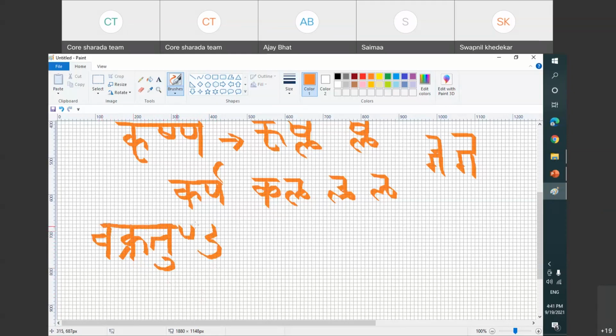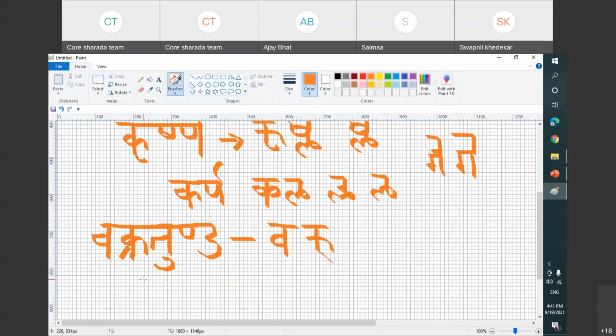So how do we write it? Let's do that. I think that this is a good example. So what we do here, because kr we have not learned yet, but I will just show you how do we do kr. It is k because something is written below, and in Sharda Lipi we add this r matra when r is written below, we add towards right side, not left side. That is the difference.